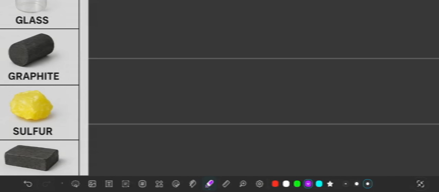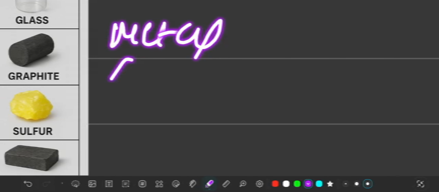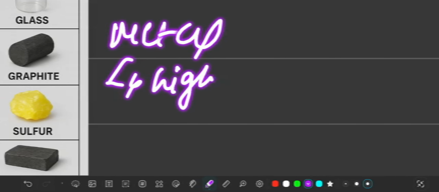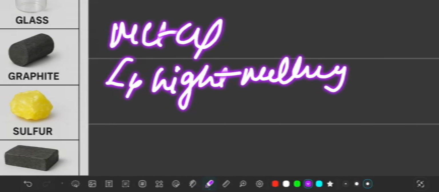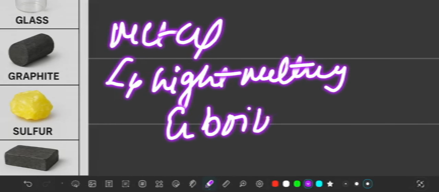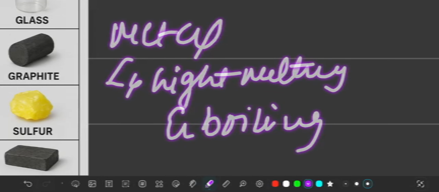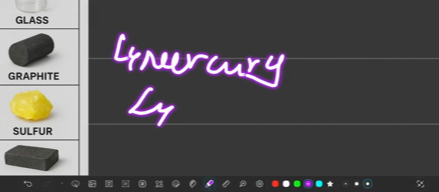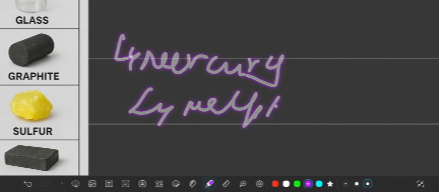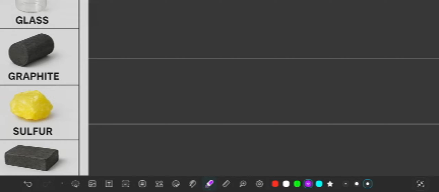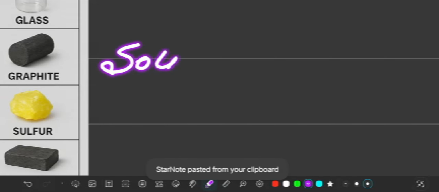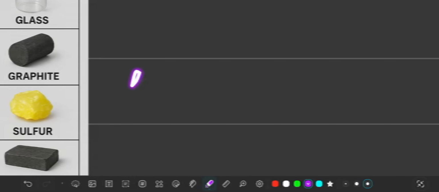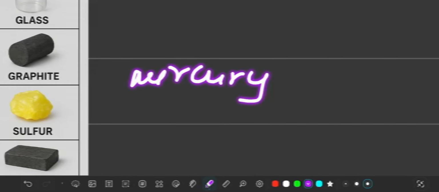Next, most of the metals have high melting and boiling points, whereas the exception is mercury. Already it is in liquid state, so how can it have a melting point? Most of the metals are solid in nature. Again, it has an exception because mercury is liquid in state.